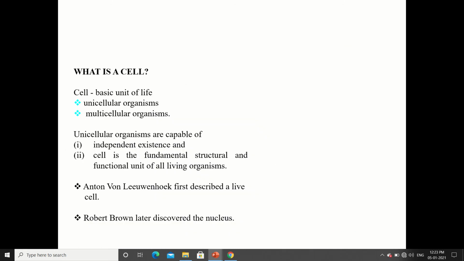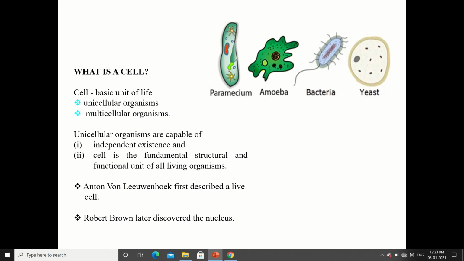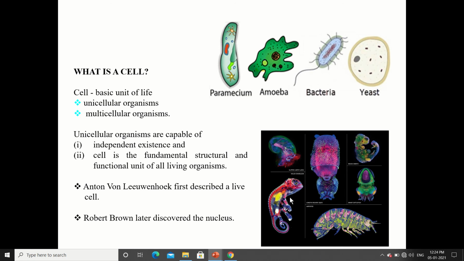So, what is a cell? A cell is the basic unit of life, and depending upon the cell type, organisms are classified into two types: unicellular or multicellular. When an organism consists of only one cell and that cell performs the whole function of the organism, it is called a unicellular organism. When an organism consists of more than one cell and they perform different functions, it is called a multicellular organism. So these are all unicellular organisms and these are all multicellular organisms.